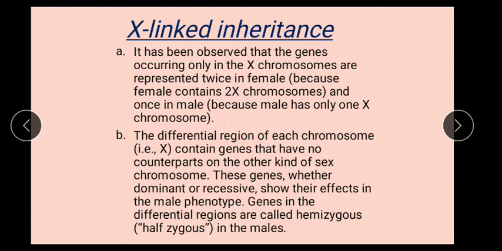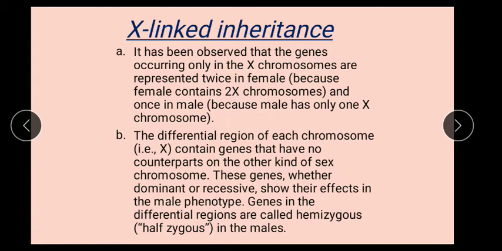If we study such a pattern of inheritance, then it is said to be X-linked inheritance. In the same way, there is Y-linked and even XY-linked also. Our major focus is X-linked inheritance because most of the sex-linked genes are present on the X chromosome.